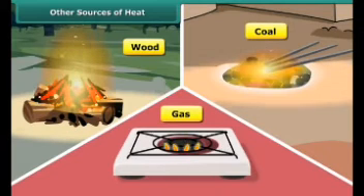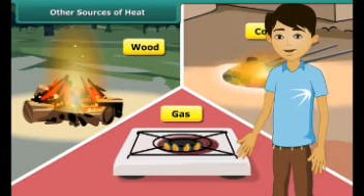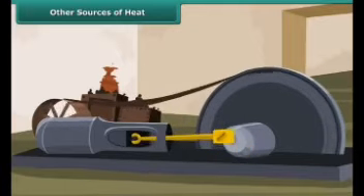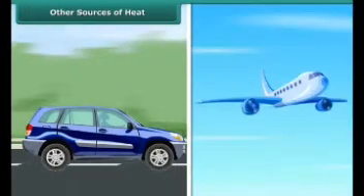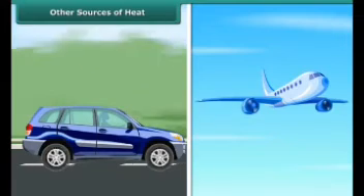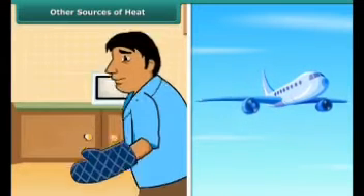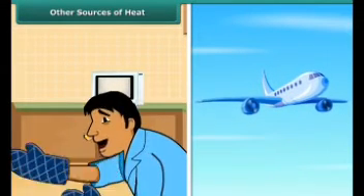Man can generate heat by burning wood, coal, and gas, which are called fuels. Fuels burn in machines and make them work. A motor car and aeroplane run by burning fuel. Electricity also gives heat. Man uses electricity to cook food and to work the machines.